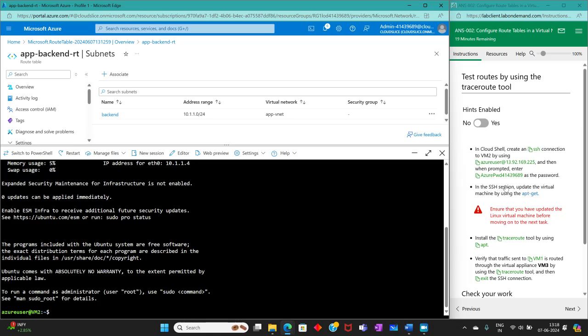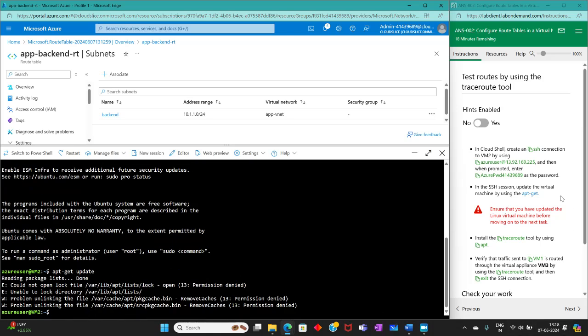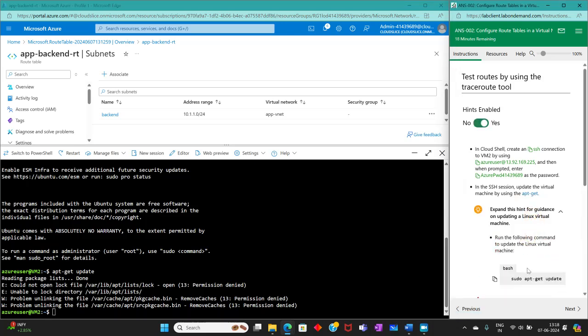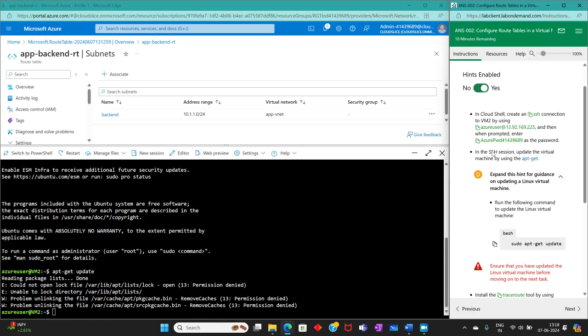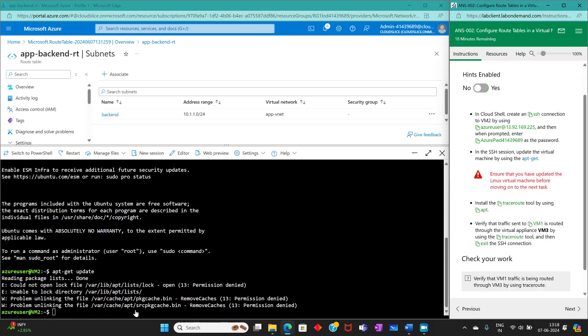In the SSH session, update the virtual machine by using apt-get update. Okay. Sudo apt-get update. Okay. Let's try again. Sudo apt-get update.